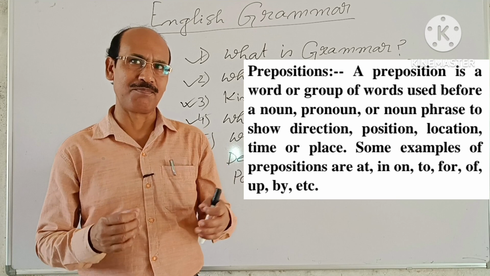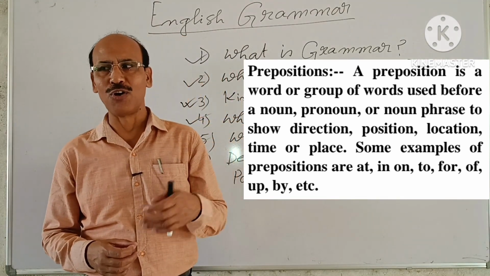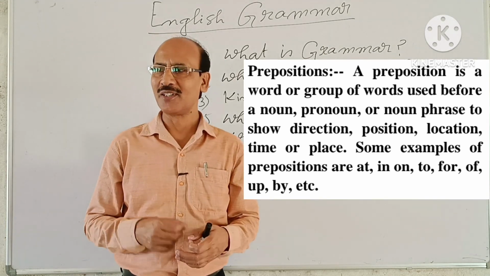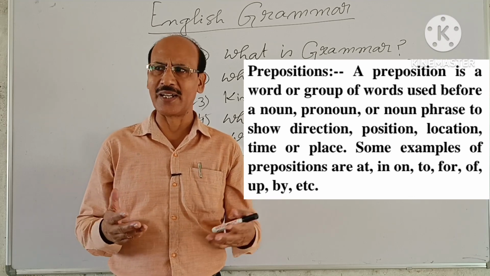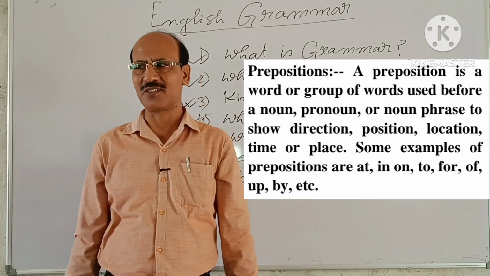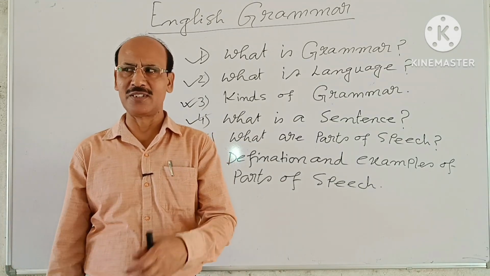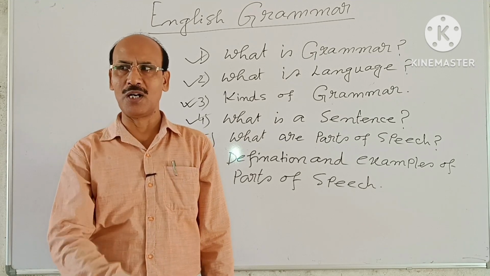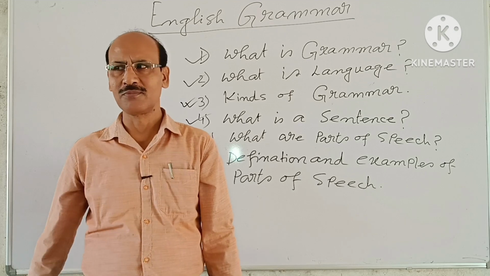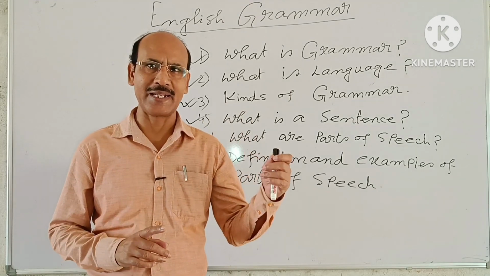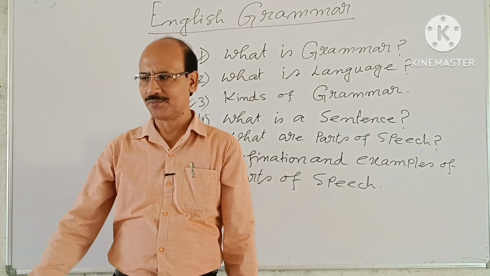Some examples of prepositions are at, in, on, to, for, from, of, by. These are the examples of prepositions. Okay? What is a preposition? A preposition is a word or a group of words used before a noun or pronoun to show direction or position. Okay?